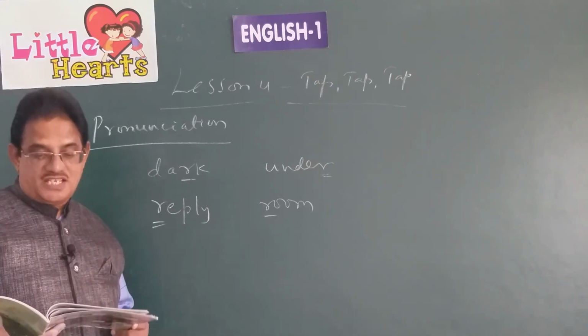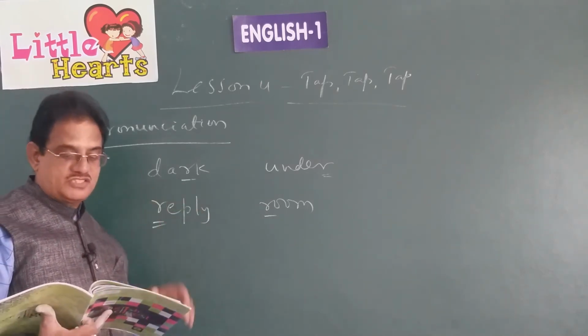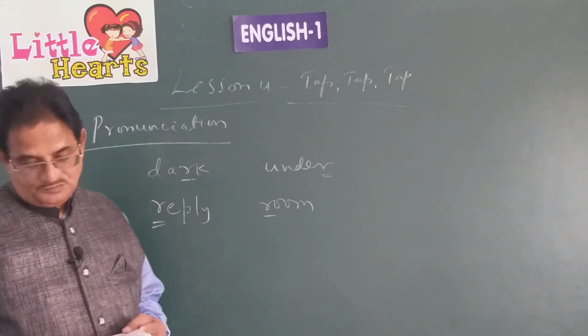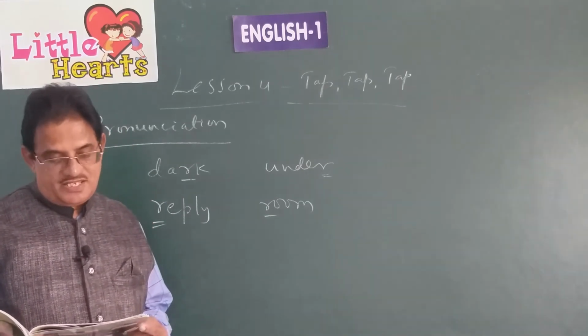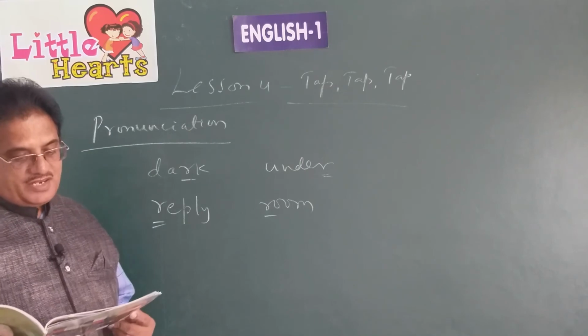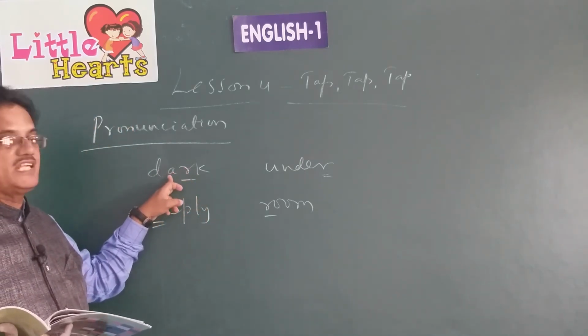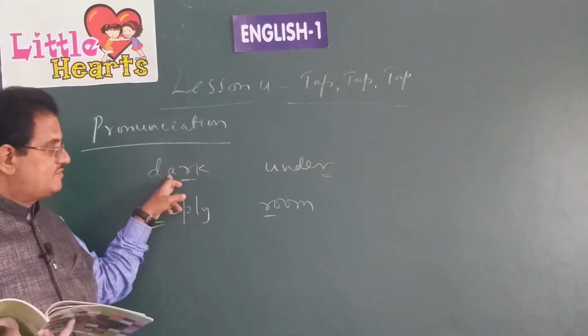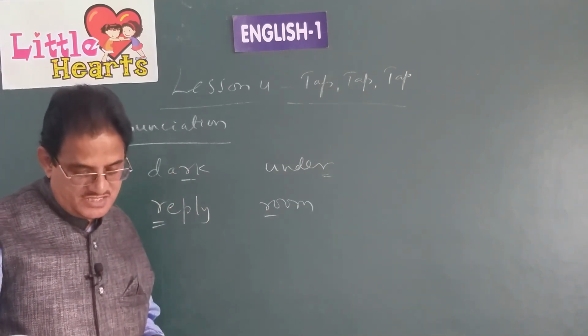If there is a single R and before it there is a vowel, we should not pronounce that letter R. You can see that R is not pronounced when there is a vowel before it in any word. If the word begins with R, we have to pronounce that R as it is.